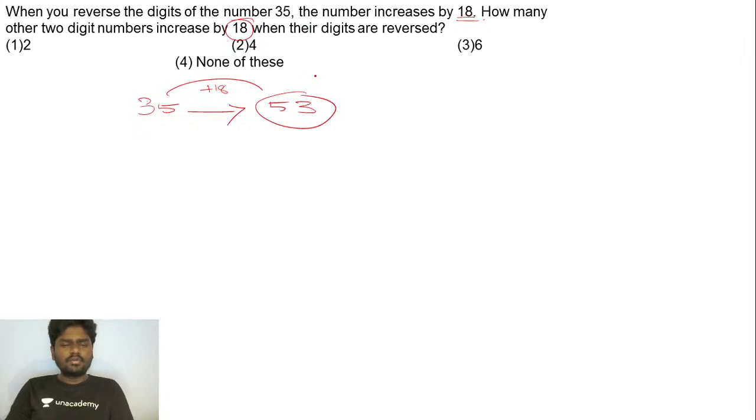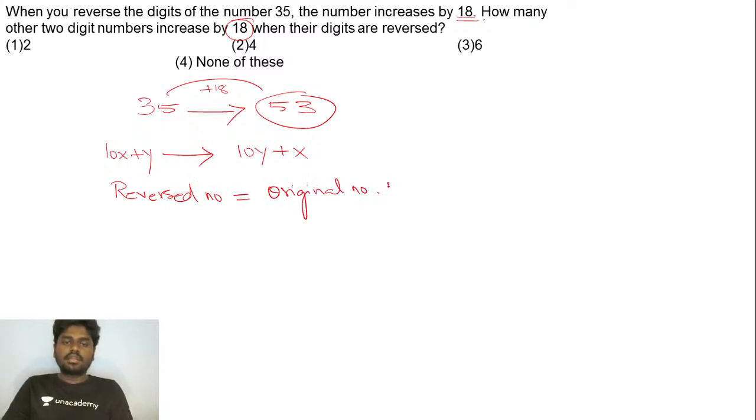Okay, so what we can do exactly, if I take the two-digit number to be 10x plus y, and if I try to reverse it, I'll be getting 10y plus x, right? Fine, so can I say the reverse number is actually the original number plus 18. If that is the case, the reverse number 10y plus x is equal to the original number 10x plus y plus 18.